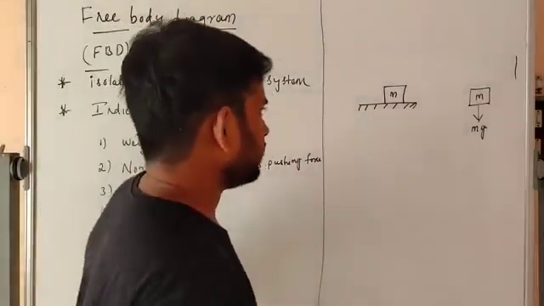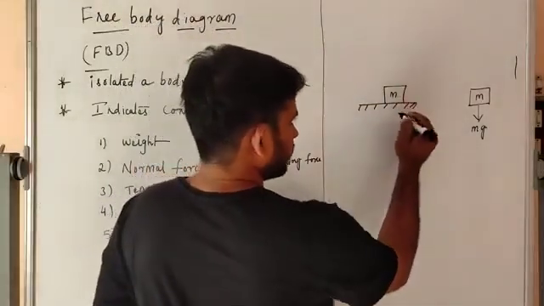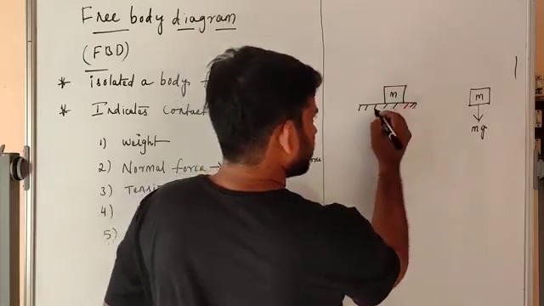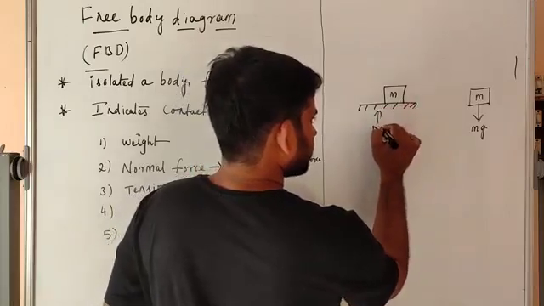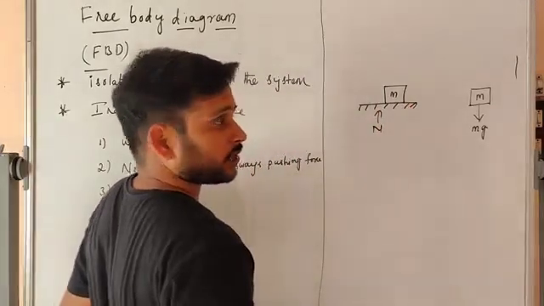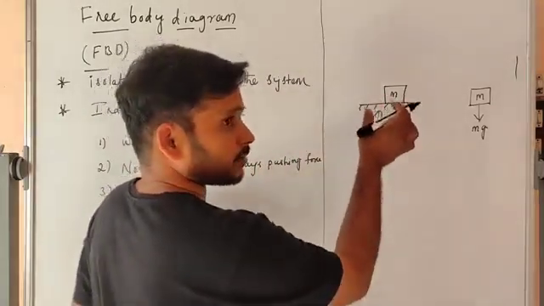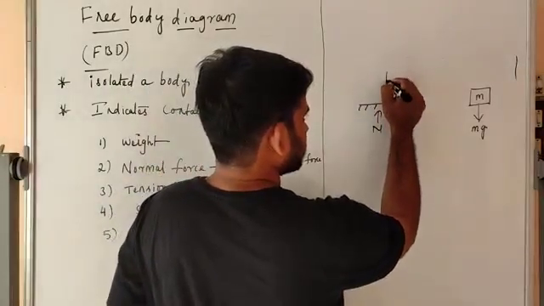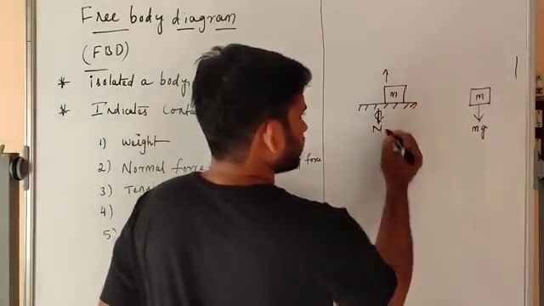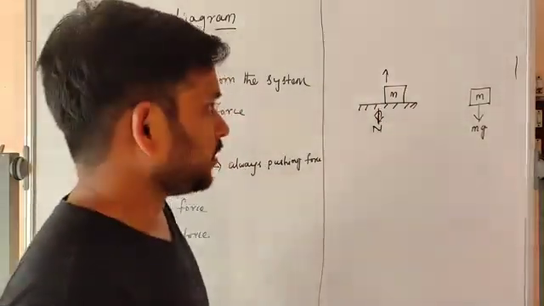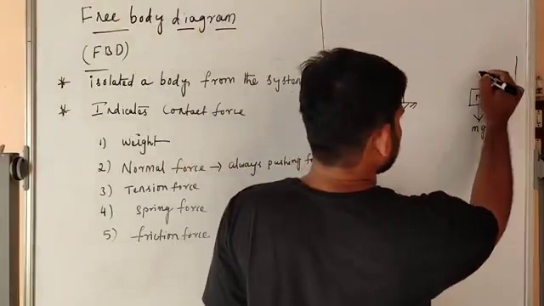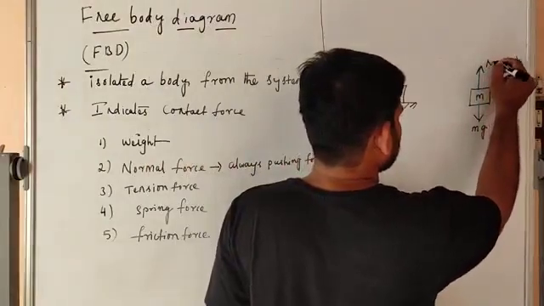So the normal force depends on the surface. The normal force on the block of mass m from the surface is like this. I understand, so that normal force is like this way.